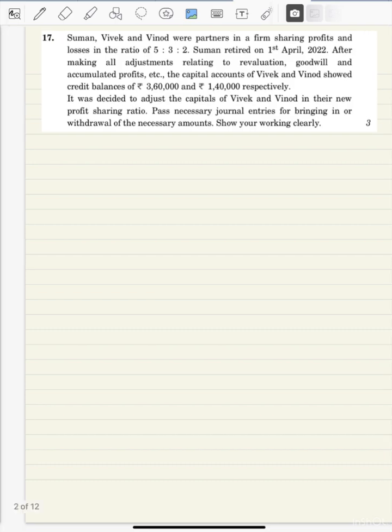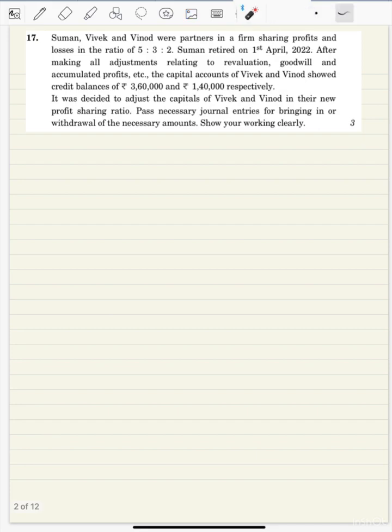So let us quickly start with the first question, which says Suman, Vivek, Vinod were partners in a firm sharing profits and losses in the ratio 5 is to 3 is to 2. Suman retired on 1st April 2022 after making all adjustment relating to revaluation, goodwill and accumulated profit, etc. The capital account of Vivek Vinod showed a credit balance of 3 lakh 60 and 1 lakh 40 respectively. It was decided to adjust the capital of Vivek and Vinod in the new profit sharing ratio.